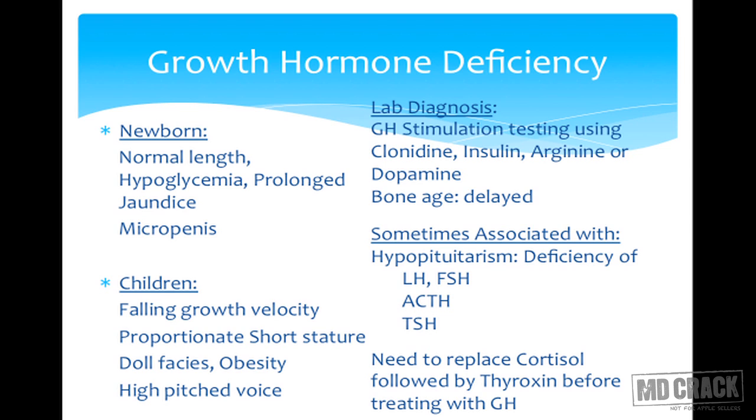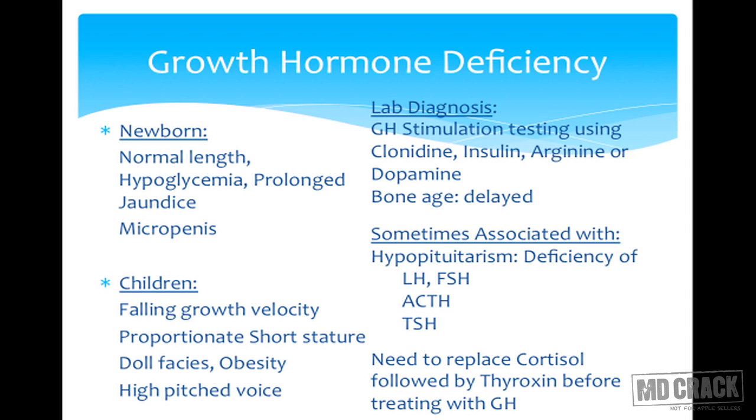So we have to perform dynamic testing in form of growth hormone stimulation testing. Various stimuli that are used for this testing are glucagon, insulin, dopamine, clonidine, and arginine. So there can be a multiple choice question framed on these stimulation tests.